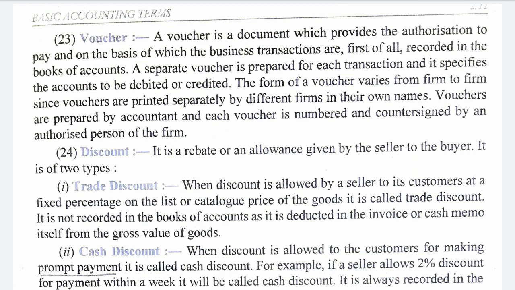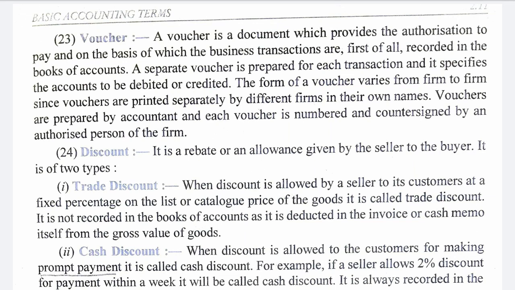The form of a voucher varies from firm to firm, since vouchers are printed separately by different firms in their own names. Vouchers are prepared by the accountant and each voucher is numbered and countersigned by an authorized person of the firm. You must have seen the vouchers of some businesses, for example a cash voucher.